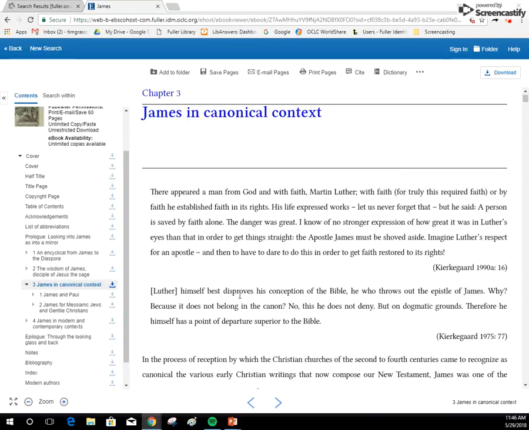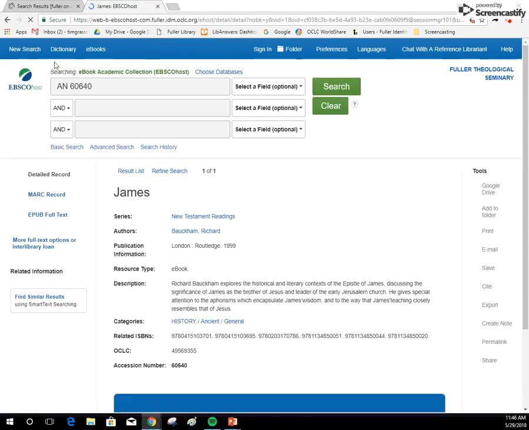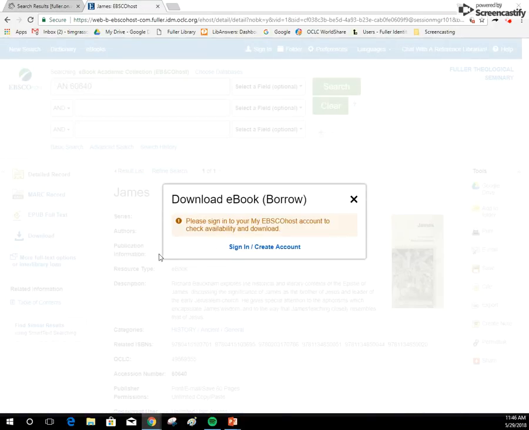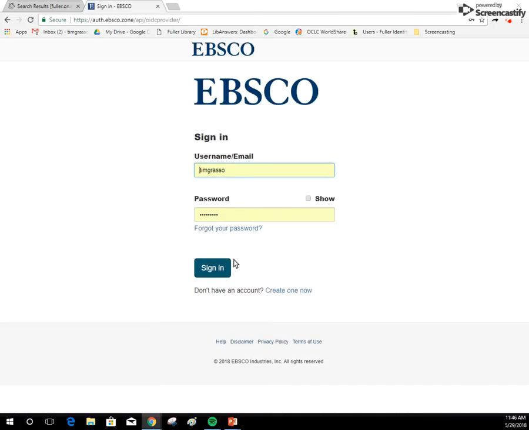So if I wanted to download the entire ebook, I can go up to the top right corner here and click download, or I can go back to the main page and click the download here. When I do so, because it is EBSCO, it will prompt me to sign into my account. So I will do that now. Once it loads, I have an account already, so I can just click sign in, or if I didn't, I could click create one now. So I'm going to sign in.